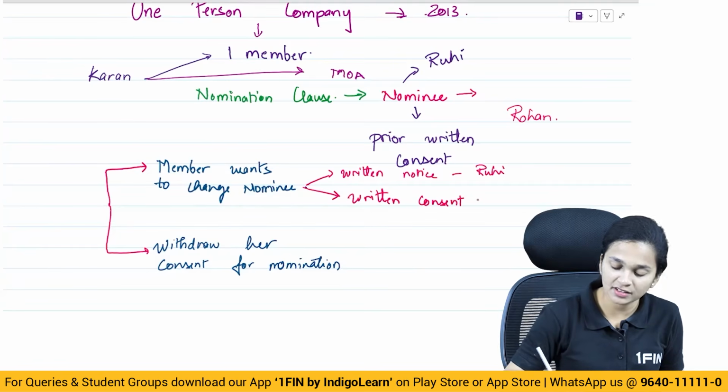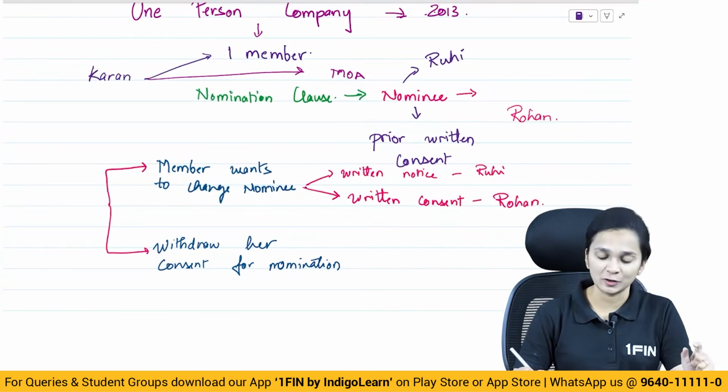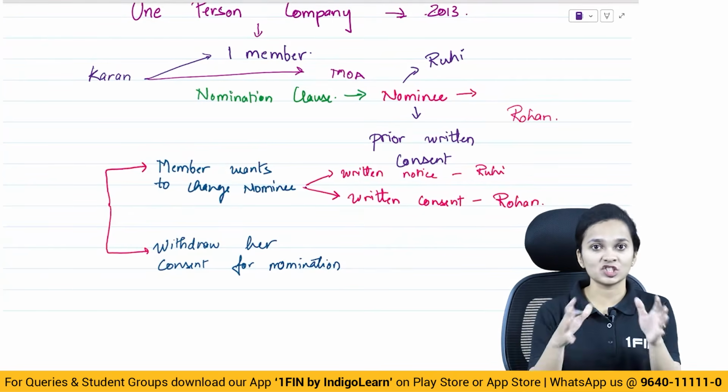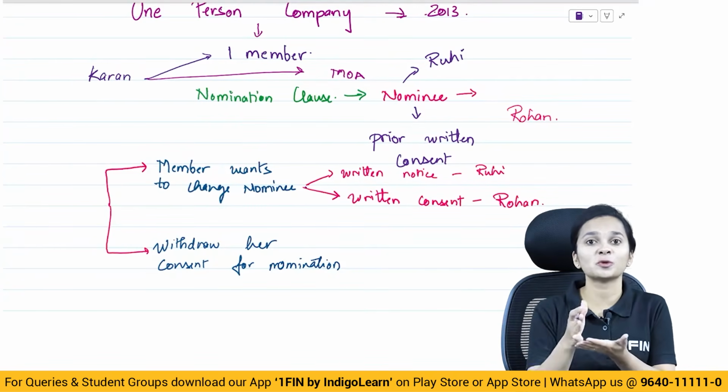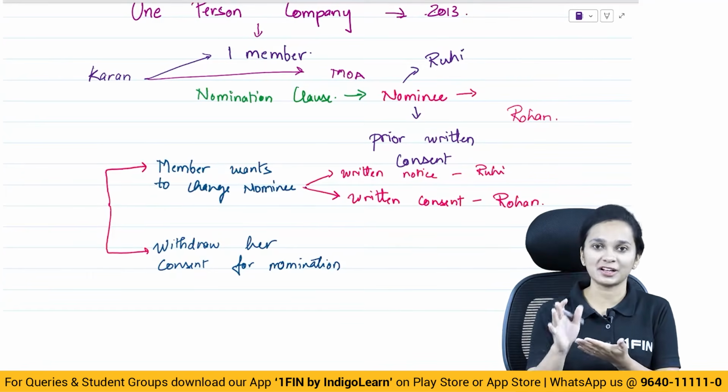He'll have to send a written notice to Ruhi and obtain a written consent from Rohan that he is willing to be appointed as a nominee. And whenever this change is done, Karan will also have to inform to whom? He'll also have to inform all of the change to the registrar of companies.